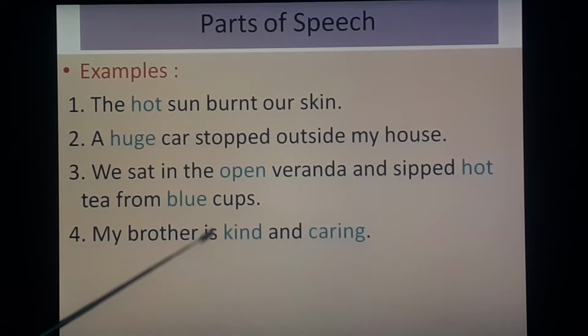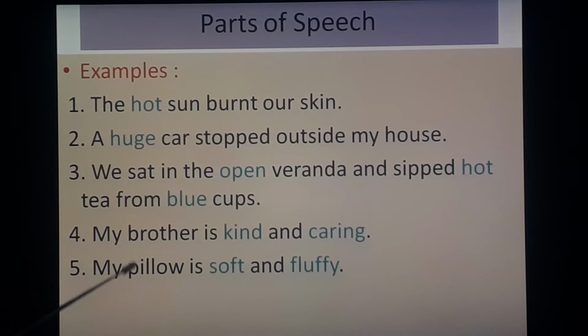My brother is kind and caring. Quality is given: kind, caring. My pillow is soft and fluffy. So soft, fluffy, both add something to the meaning of this pillow, my pillow. That is why both are adjectives of quality.